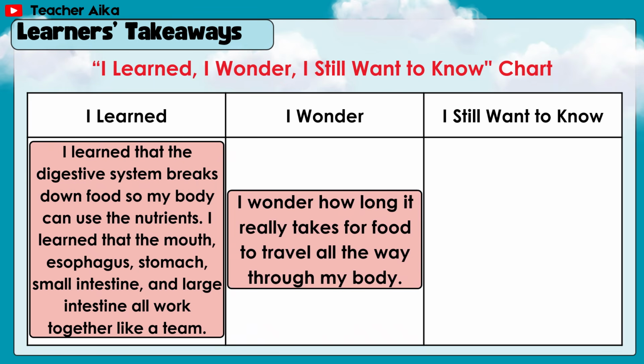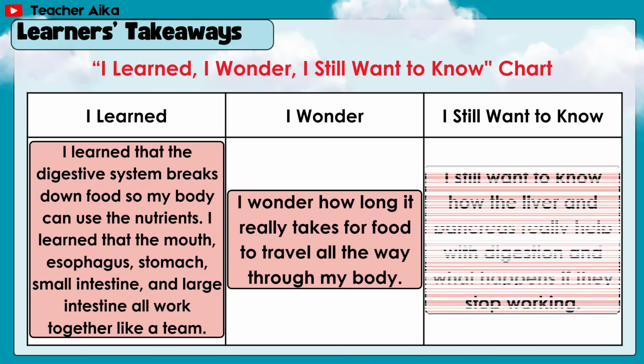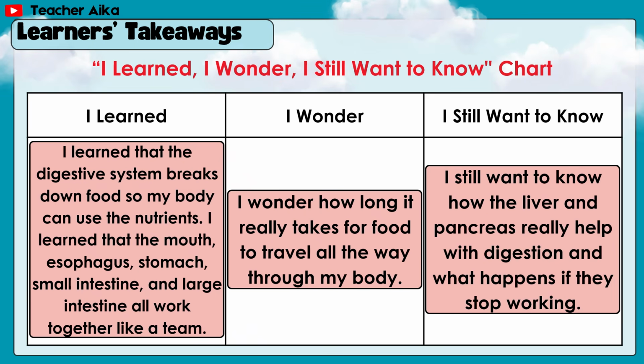I wonder how long it really takes for food to travel all the way through my body. And I still want to know how the liver and pancreas really help with digestion and what happens if they stop working.